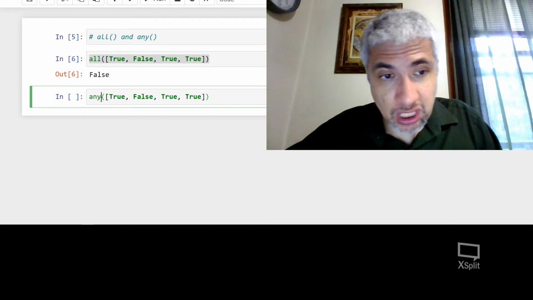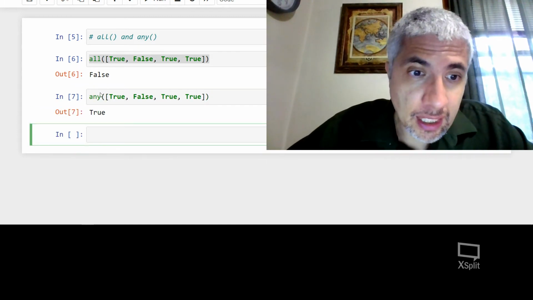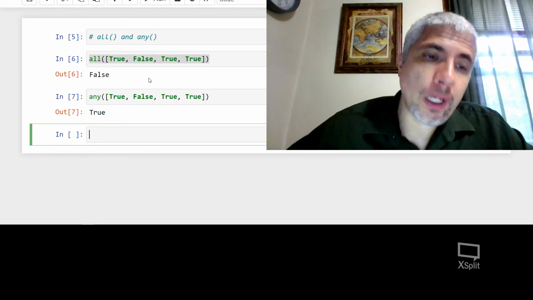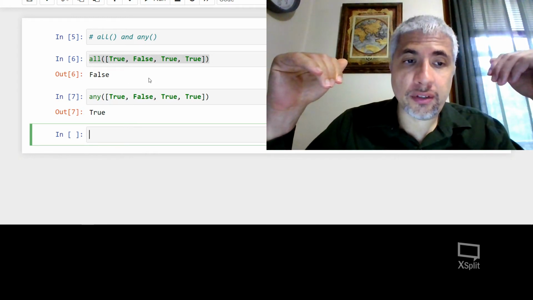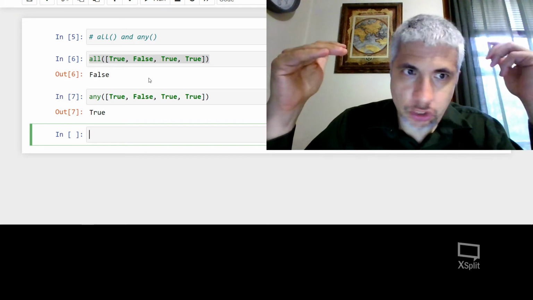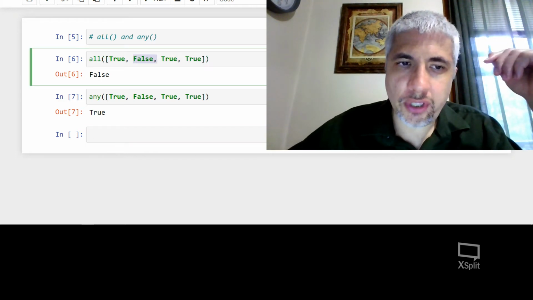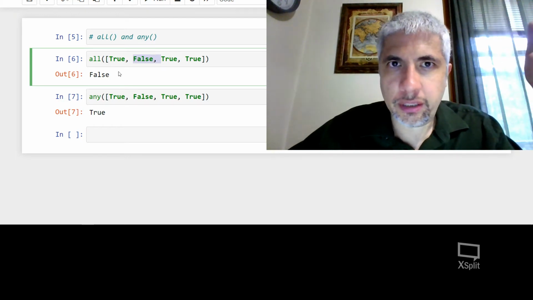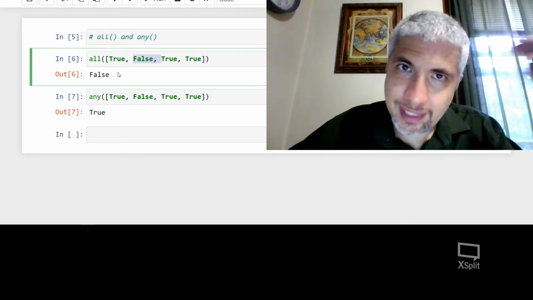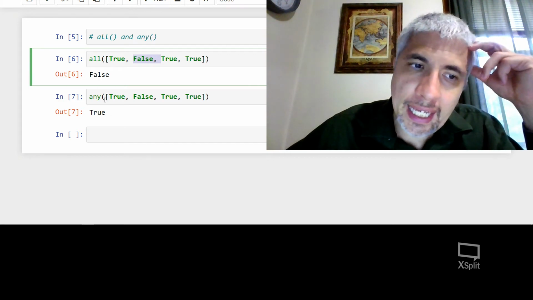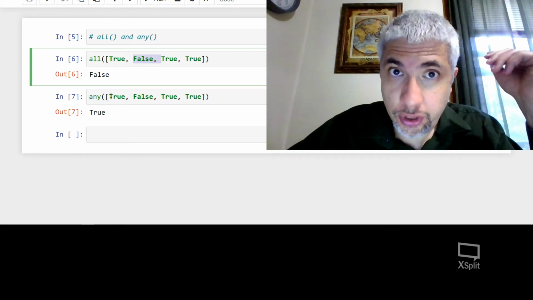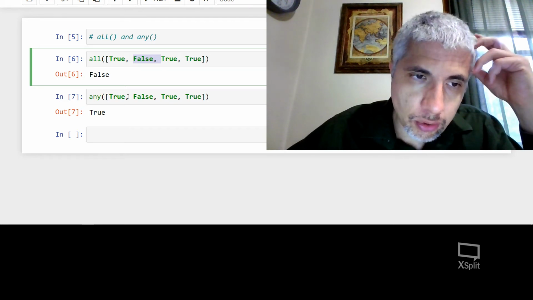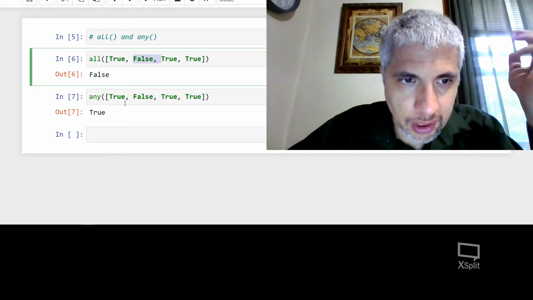But suppose now I try the same with any. Any returns true if any of them are true, and some of them are true. Now, the way all and any work is all will actually not keep checking. As soon as all sees a false here, it's not going to keep going. I could have a million trues after this false, and it's still going to be false, and all knows that. So all stops checking at that point. And any stops checking as soon as it gets its first true. This can be very useful if you want to have things moving quickly. So let's do some examples with all and any.